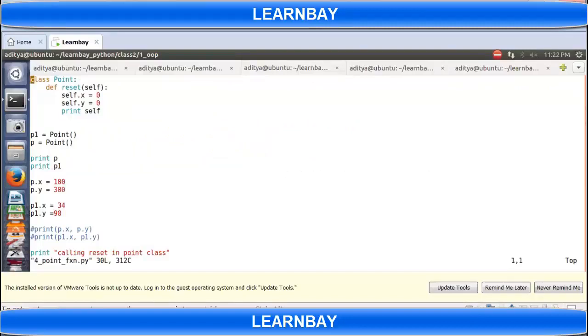So how do we add data members in a class Point? This is not the correct way of adding attributes or data members in a class, but it is one of the ways. Let me explain what I'm doing in this program.